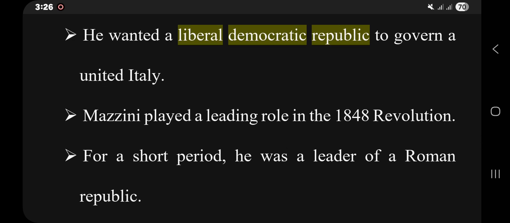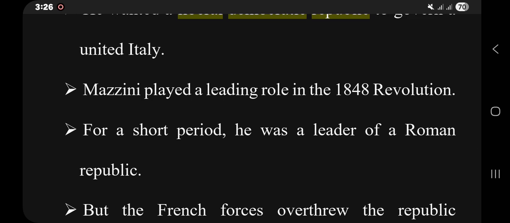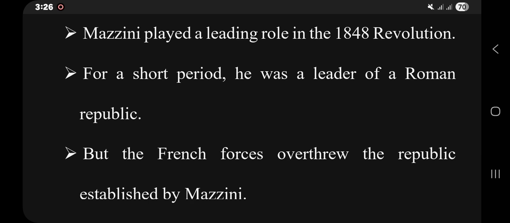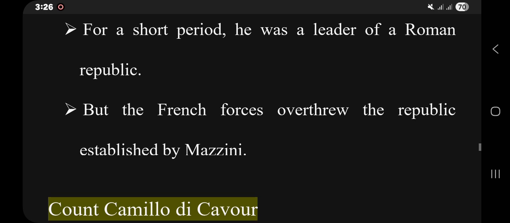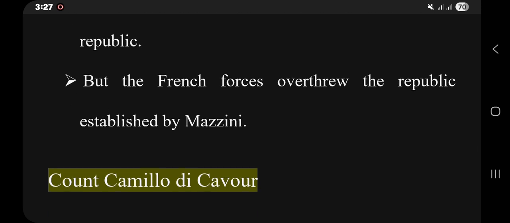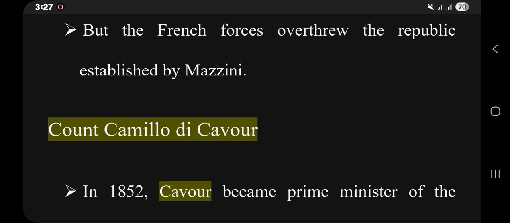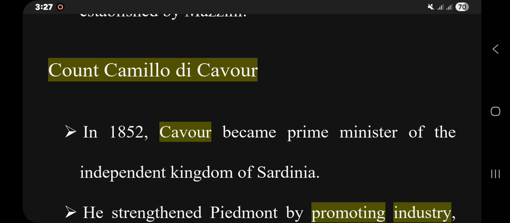Mazzini played a leading role in the 1848 revolution. However, this revolution did not bring about the unification of Italy. It ended in failure. For a short period, he was a leader of the Roman Republic, but the French forces who supported the Pope of the Roman Catholic Church overthrew the republic established by Mazzini. Since this period, French forces remained in Rome, so the French could be another obstacle to Italian